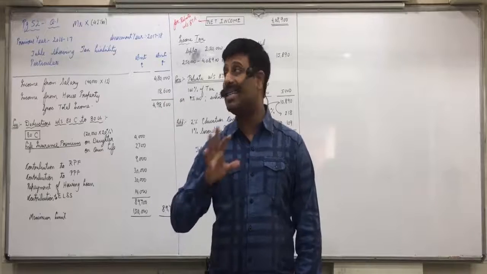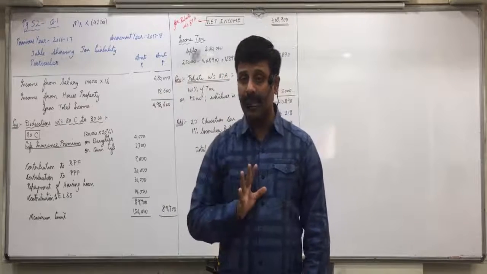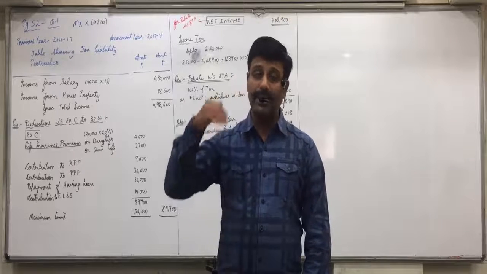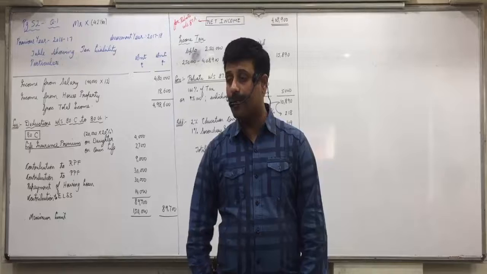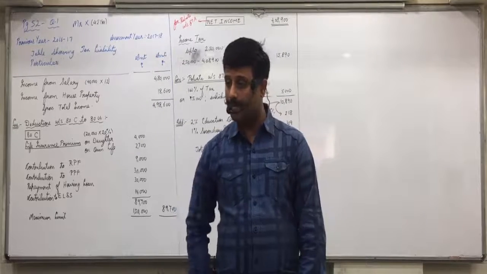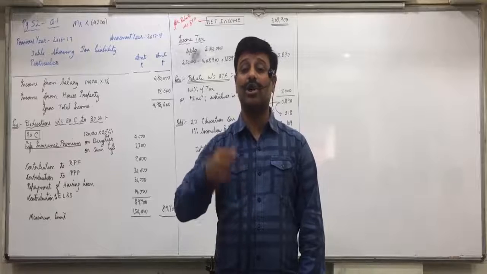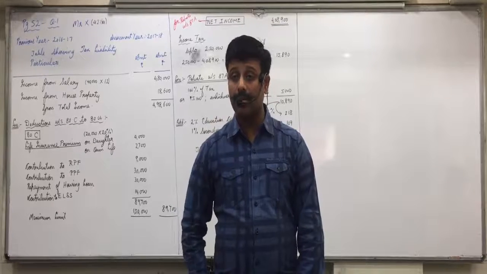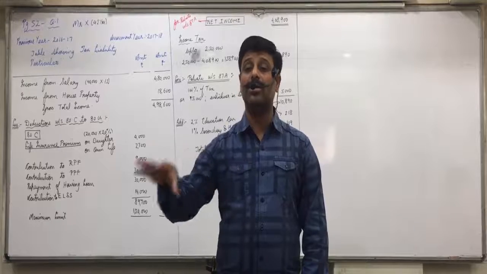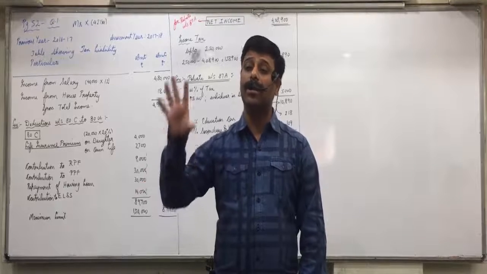So suppose the assessee is less than 60 years of age, then for self, spouse and children, he'll get 25,000. But if his parents are senior citizens or super senior citizens, then for parents, he'll get a limit of 30,000. Now suppose the assessee is also above 60 years of age, 62 years, 63 years. So for himself, spouse and children, he'll get a deduction up to 30,000.